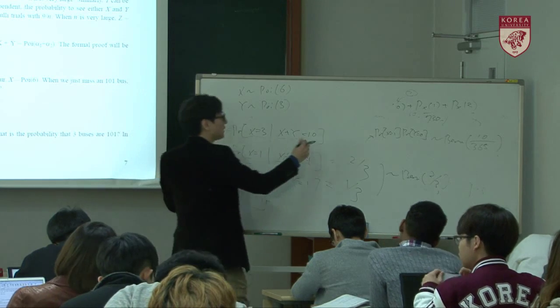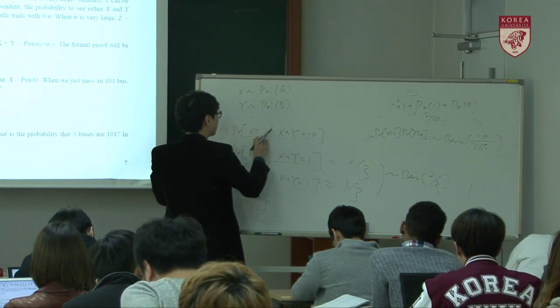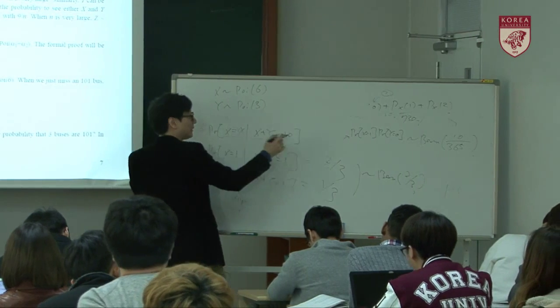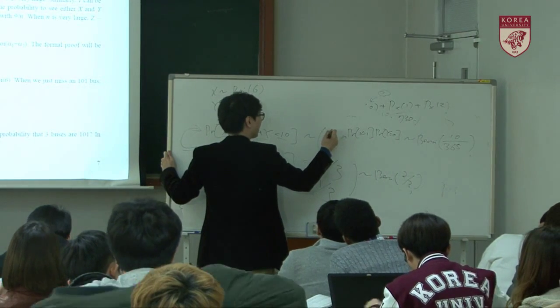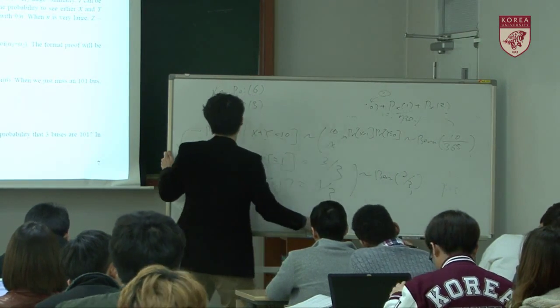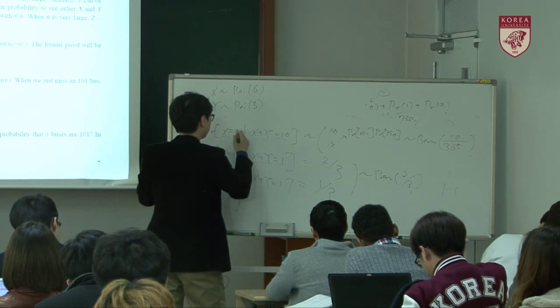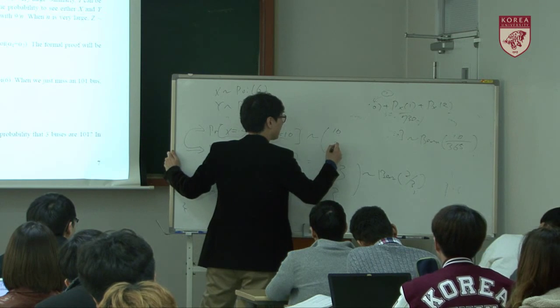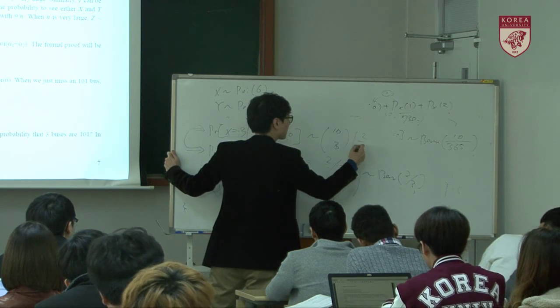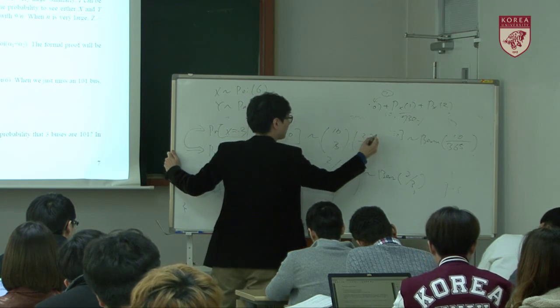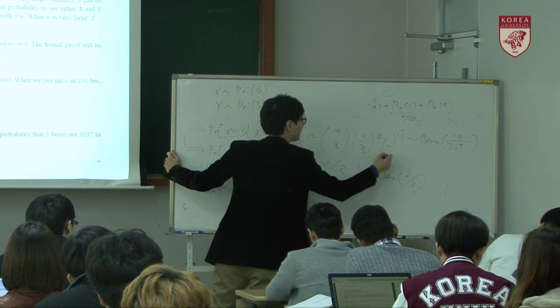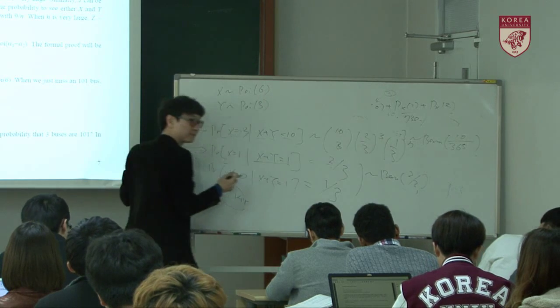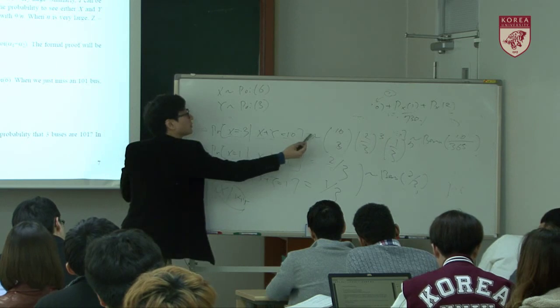So let's say this is x, then the probability is 10 choose 3, times 2 over 3 to the 3rd, times 1 over 3 to the 7th. This is equal to.